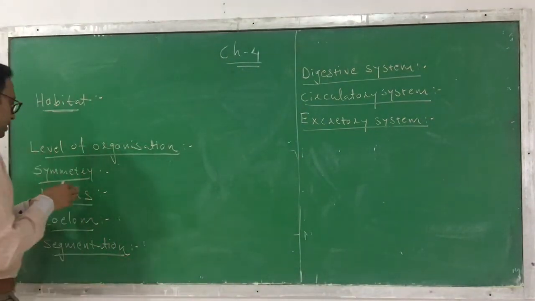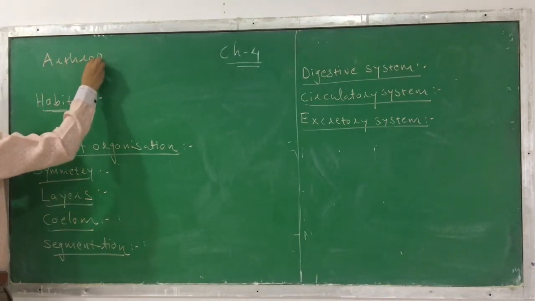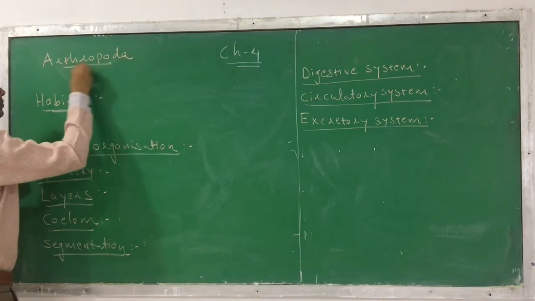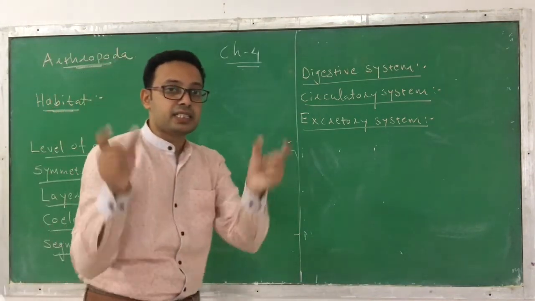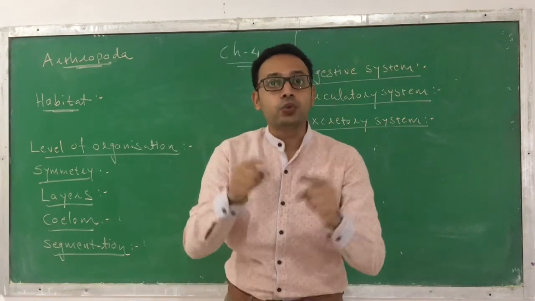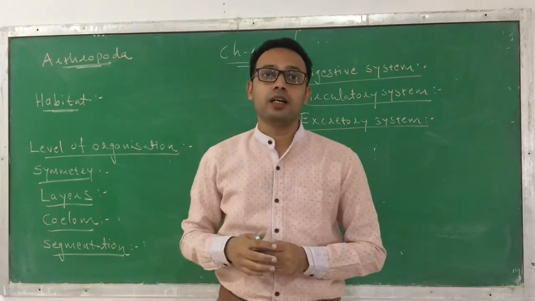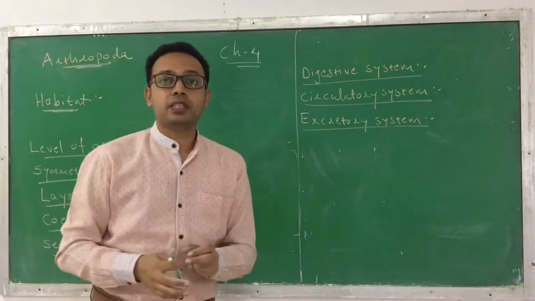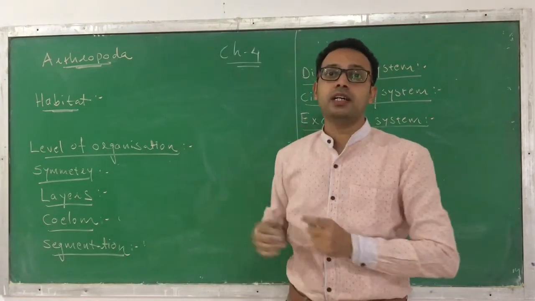So now we are moving ahead with the next phylum, which we call Arthropoda. The main important characteristic is that of all the animals that exist in the world, 2/3 fall under this phylum Arthropoda, more than 66% of the animals.